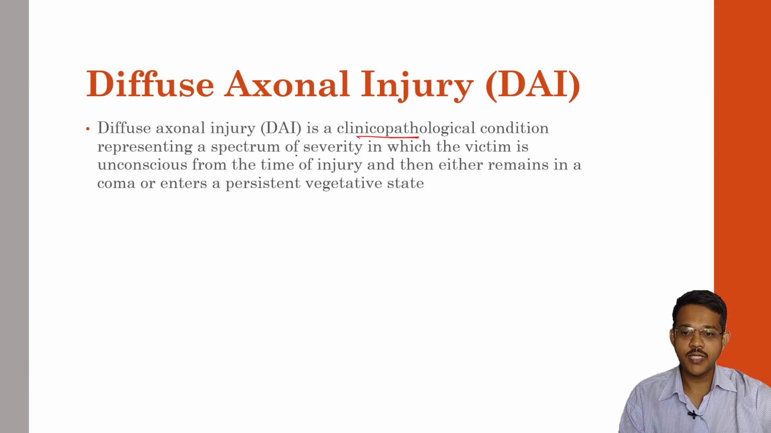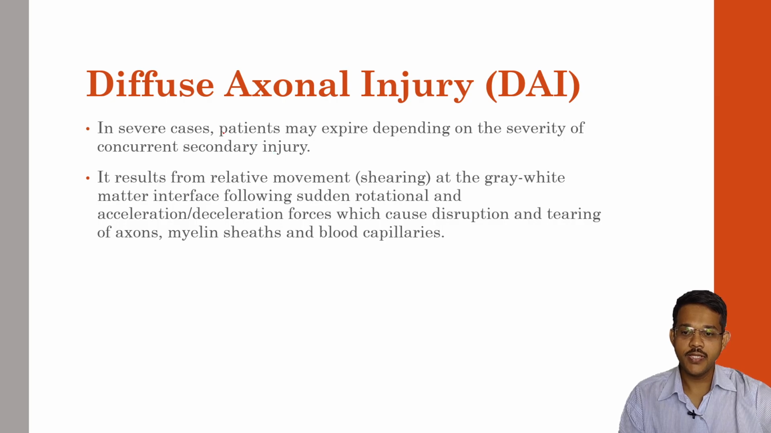In this, they represent the spectrum of severity in which the victim is unconscious from the time of injury and either remains in a coma or enters a persistent vegetative state. So severity varies, and the person may either remain in coma or remain in the persistent vegetative state, where he is unable to respond to stimuli. In severe cases, the patient may expire depending on the severity of concurrent secondary injury.